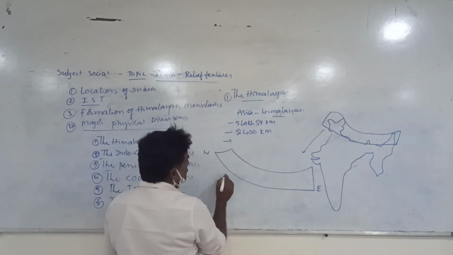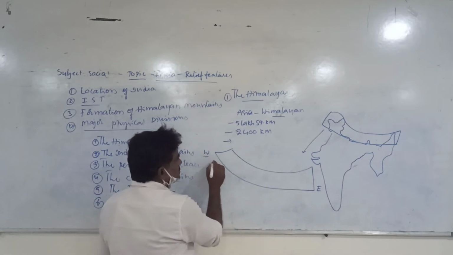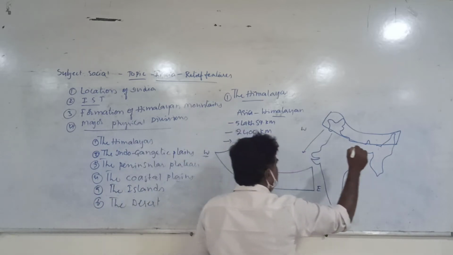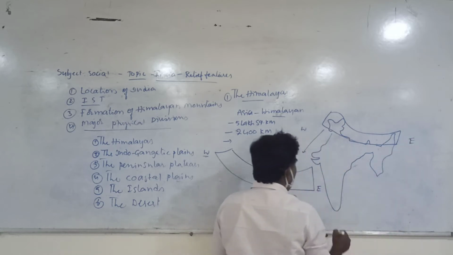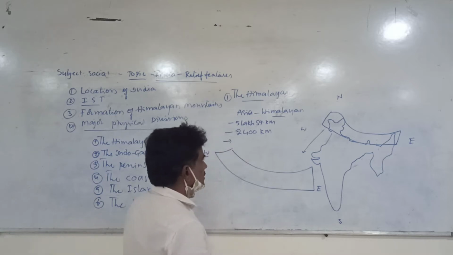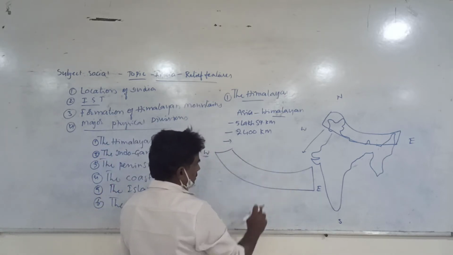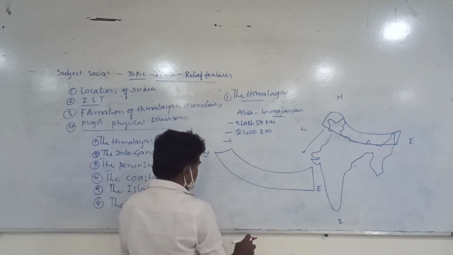The length is 2,400 kilometers from west to east. This is the western region, this is the eastern region, and this is the northern region and southern region.